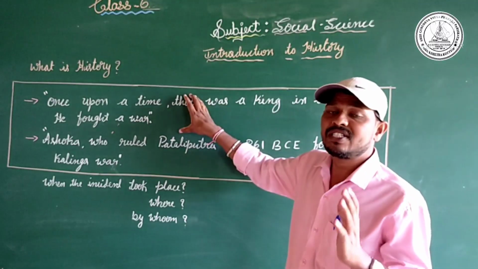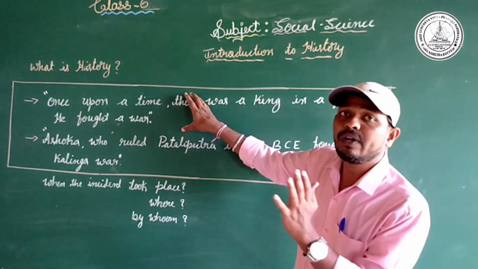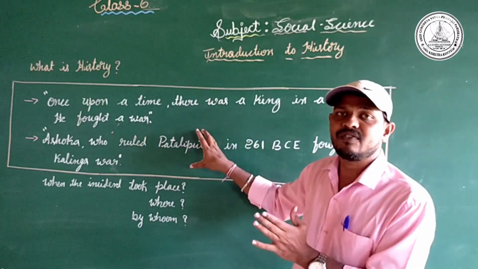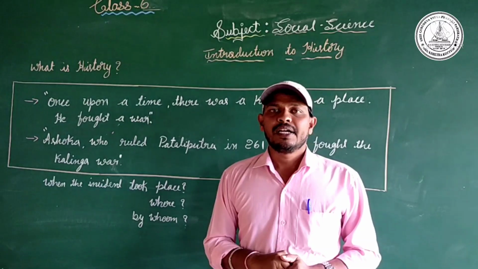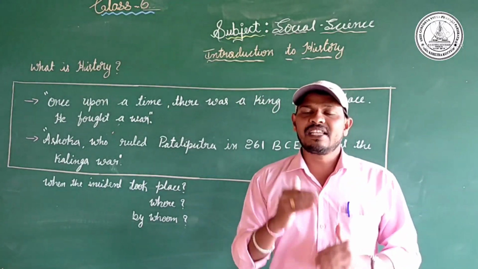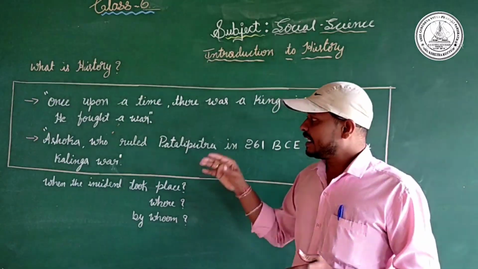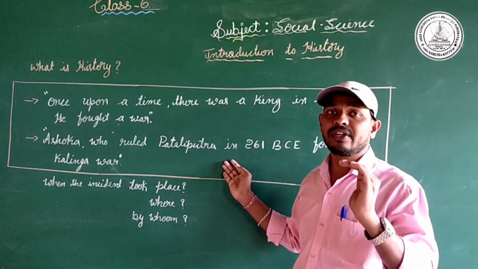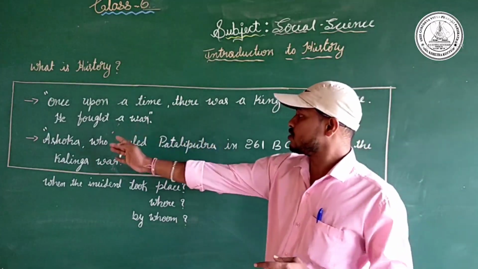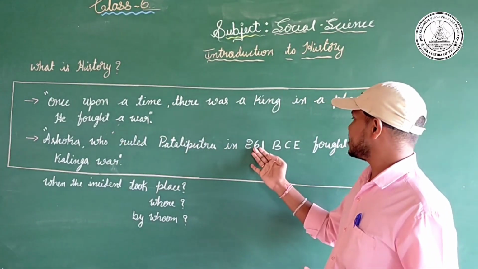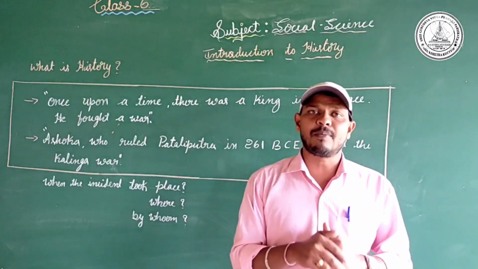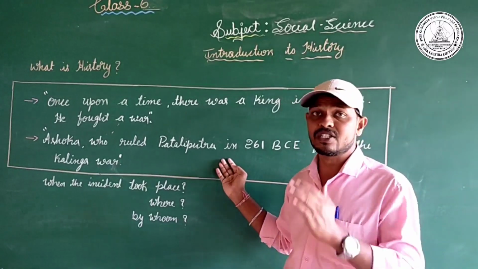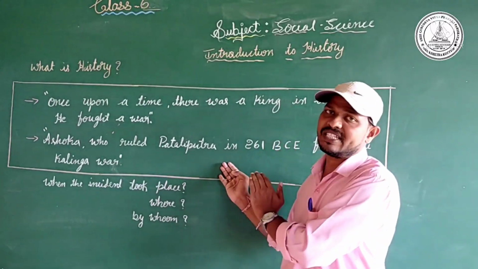So, the first statement we can consider as a story statement and the second sentence as a history statement. In a story we cannot get any accuracy of the points, but in the history sentence we found the accuracy of the points: Ashoka, Pataliputra, 261 BCE, Kalinga war. So it is considered a history statement.